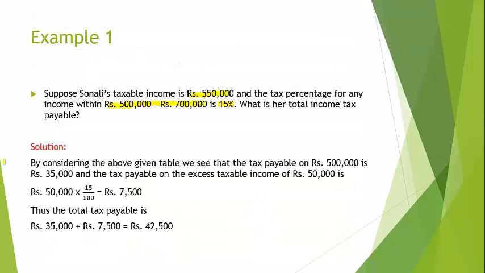So by considering the above given table, we see that the tax payable on 500,000 rupees is 35,000 rupees, and the tax payable on the excess taxable income of 50,000 is 50,000 times 15 over 100, which is 7,500 rupees. So the total tax payable is 35,000 plus 7,500, which would give us 42,500 rupees.